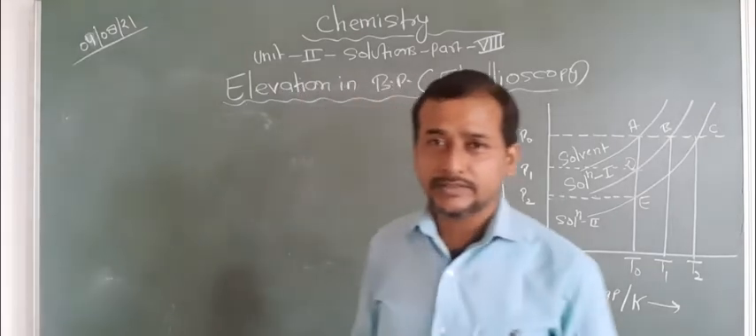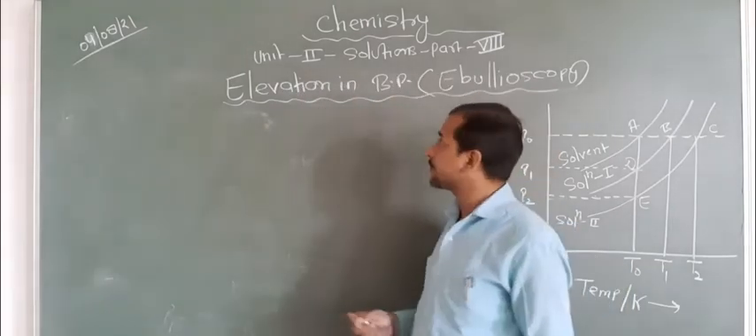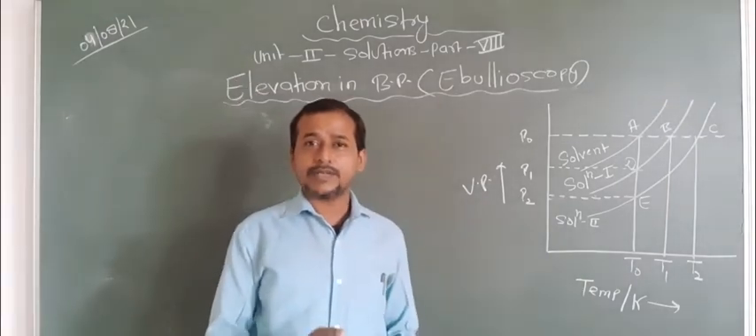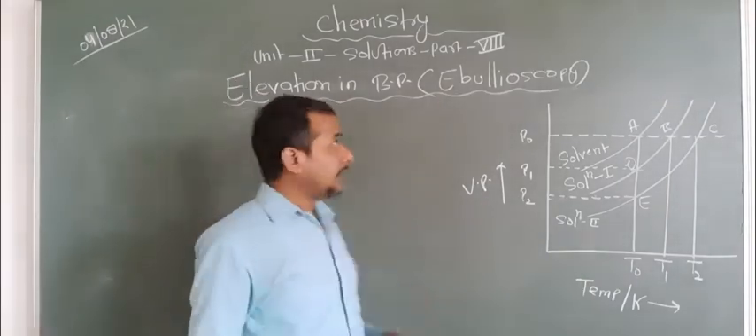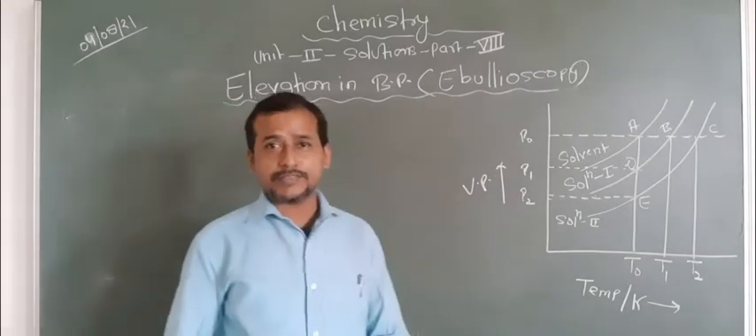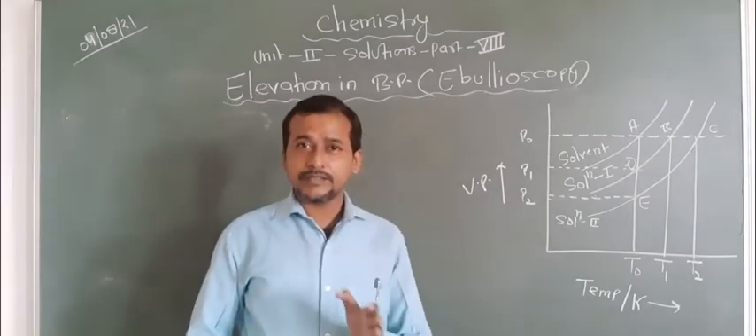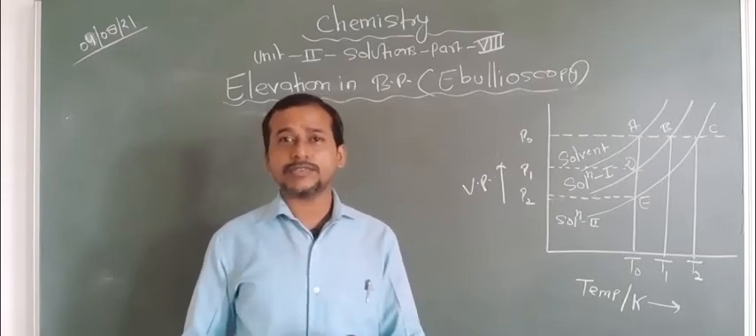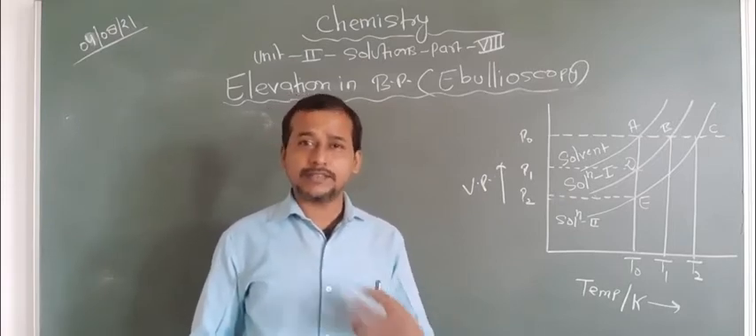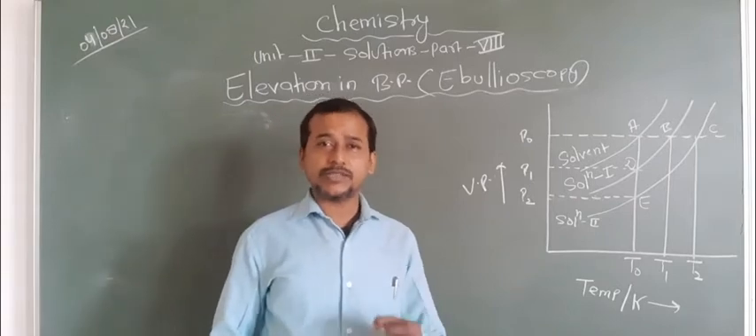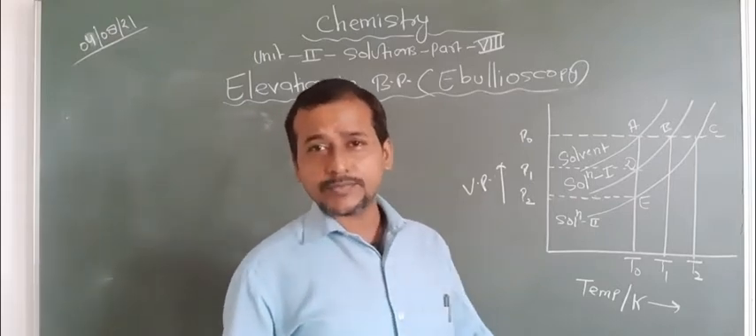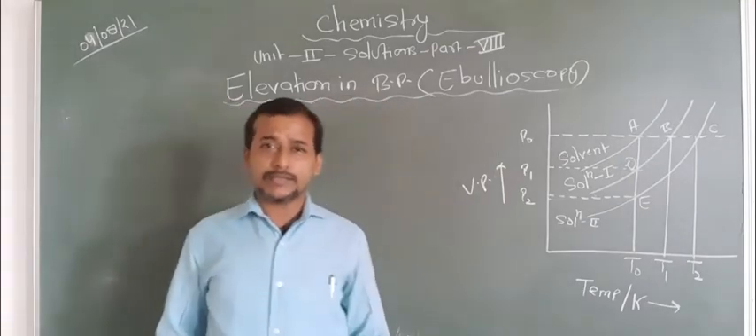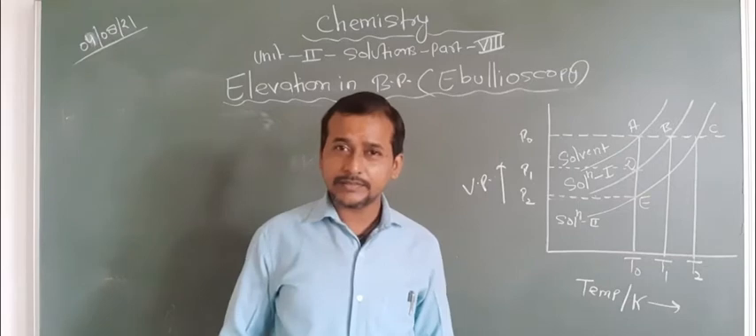So now dear students, let us start today's lecture. Today I will talk about another colligative property, that is elevation in boiling point. This colligative property basically depends upon the amount of solute particles, or the concentration of solute particles, or the ratio of the number of particles of solute to the number of particles of solvent. Are you getting this point or not?